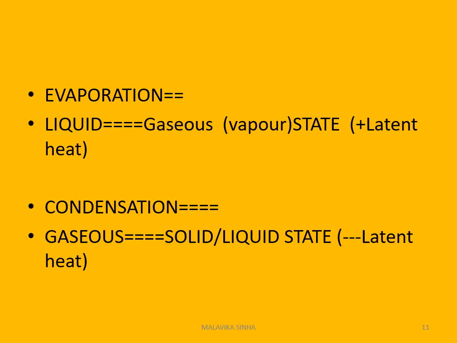What is condensation? If the gaseous state of any substance releases latent heat and changes into the solid or liquid state, that process is known as condensation. Basically, in the hydrological cycle, the first part is evaporation and the second part is condensation.